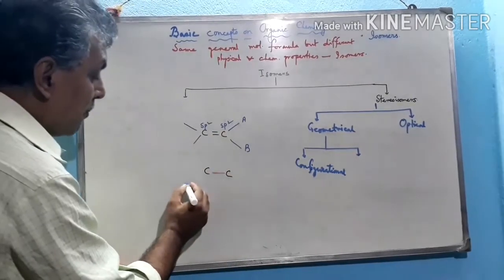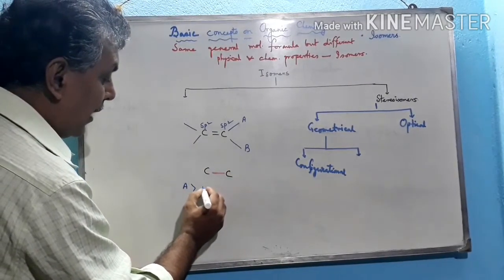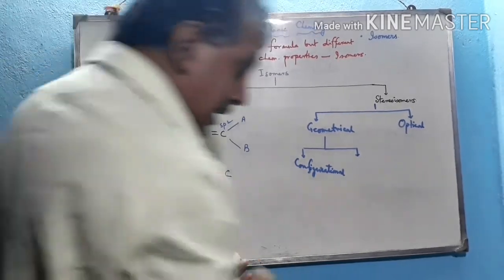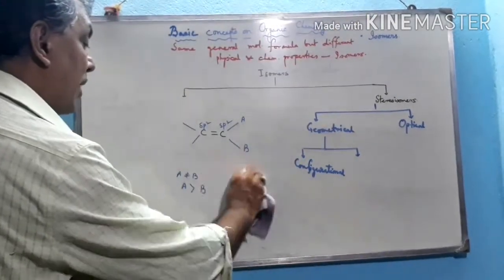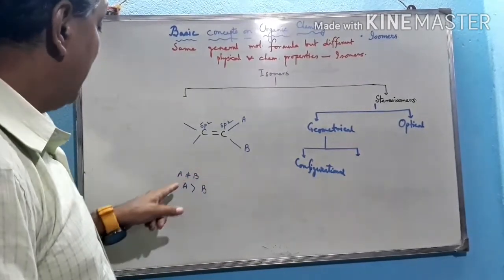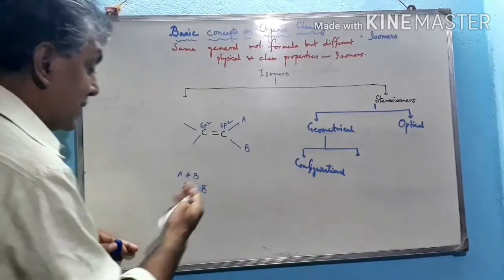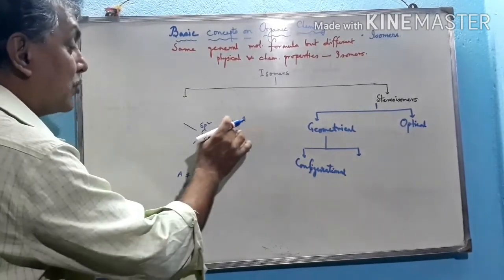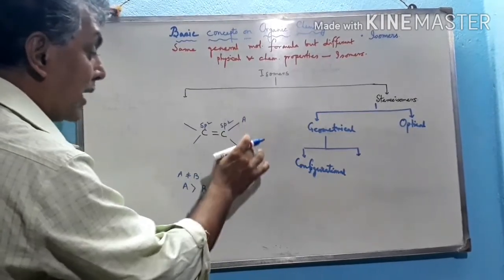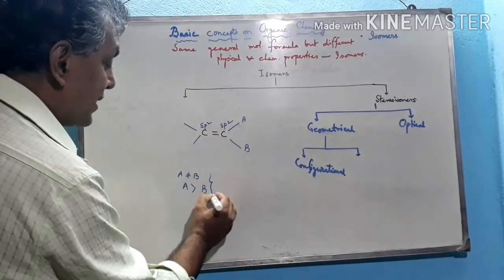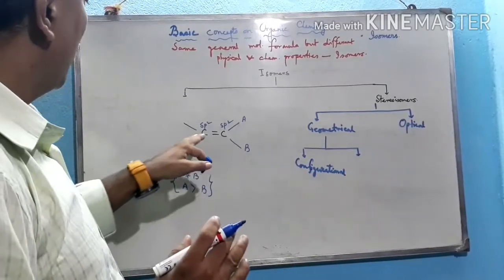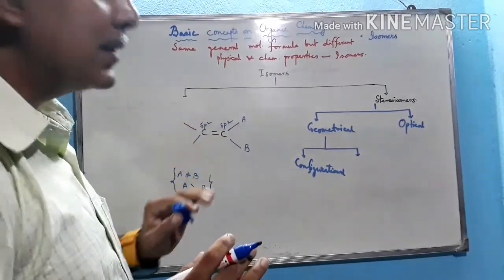What is A? A is not equal to B. This is the basic condition of the geometrical isomer, the configurational isomer. A must be not equal to B, and the mass of the atom which is directly attached with the carbon atom must be greater than that of B. If it satisfies these two conditions, then we can tell that this particular structure can form configurational isomers.